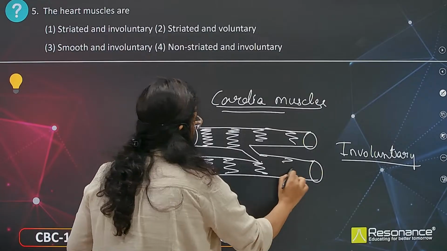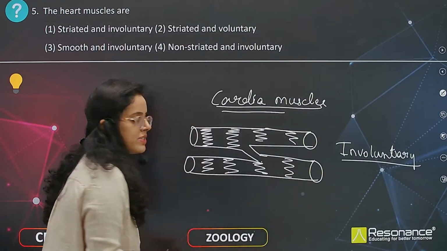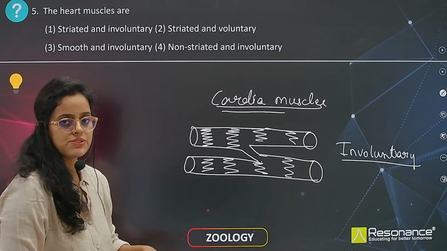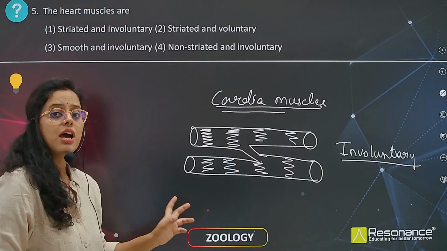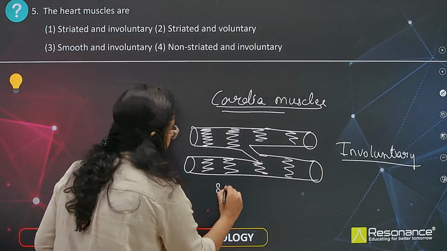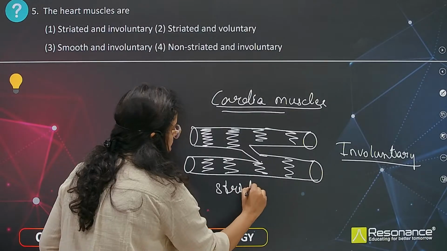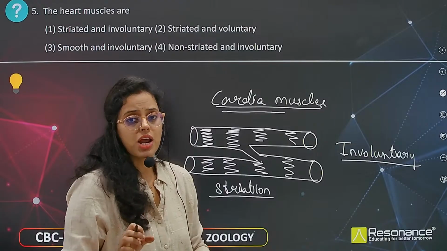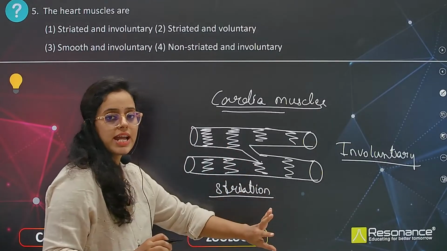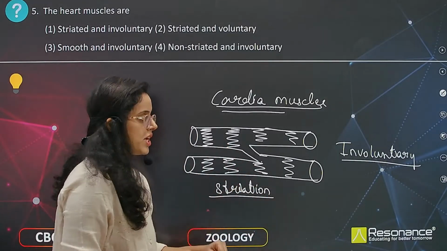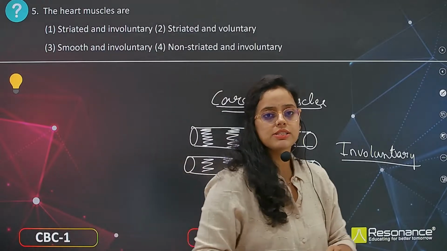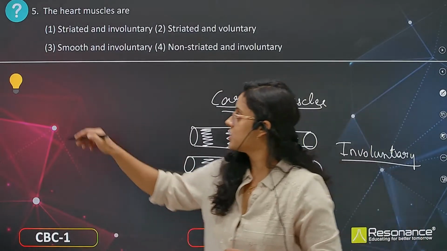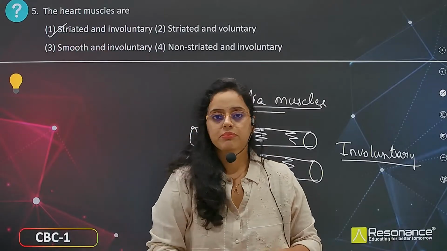This is because of actin and myosin, we are going to discuss in detail in later chapters. So they have striations and they are involuntary. Striations are like a zebra's, which has black and white stripes. Similarly here also we have light and dark bands. So this is the striations. So the answer over here is the first one, striated and involuntary. Okay.